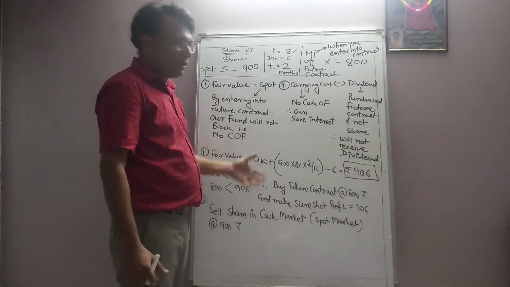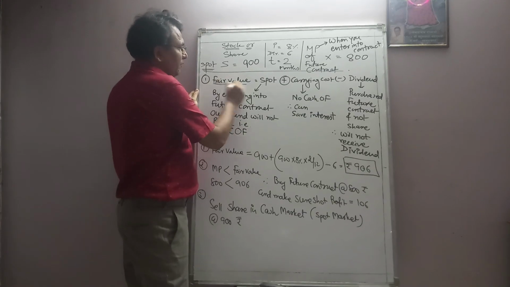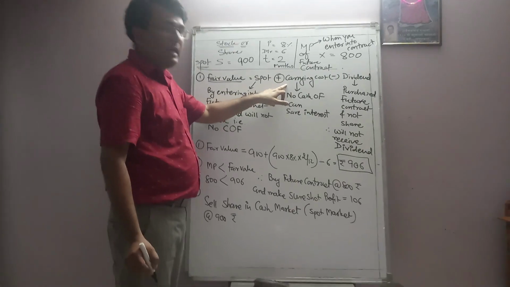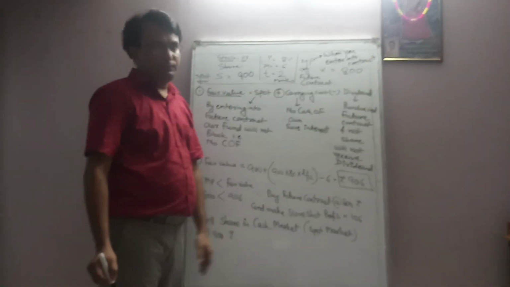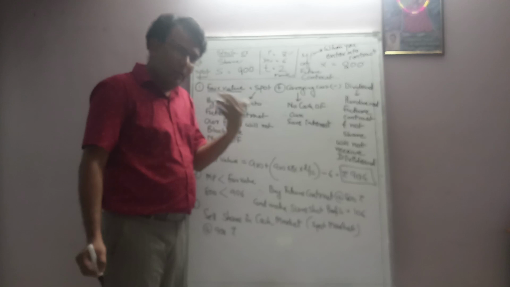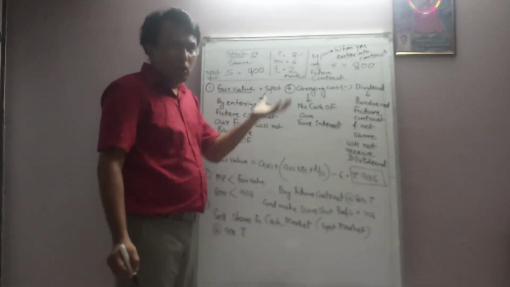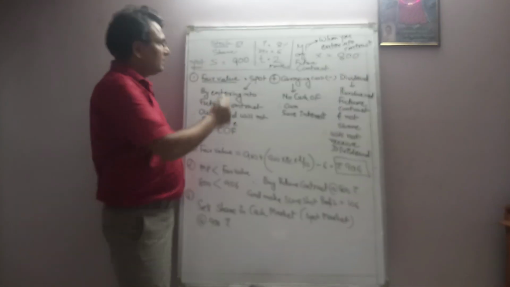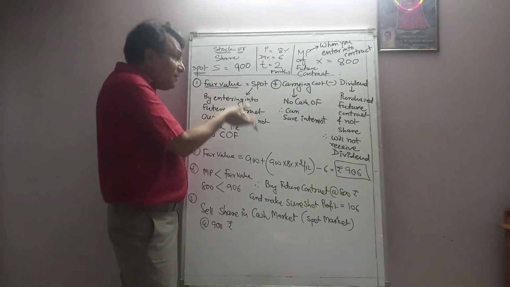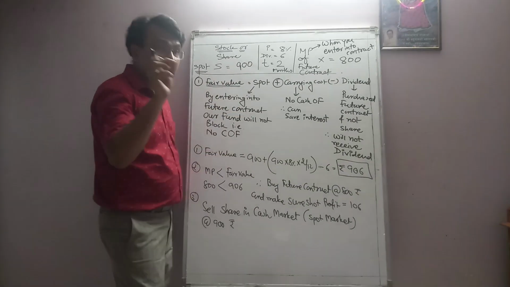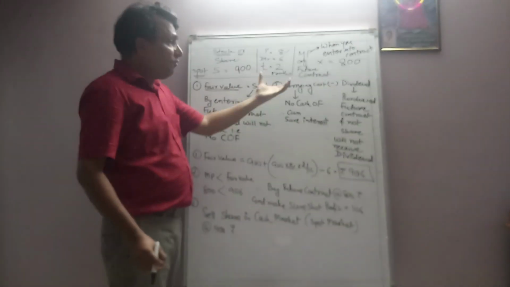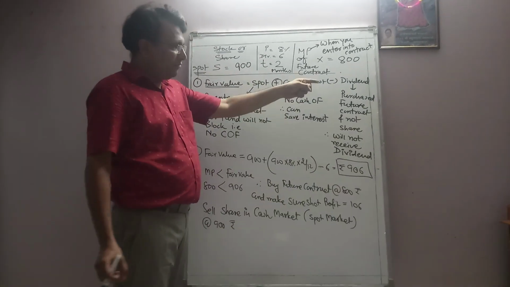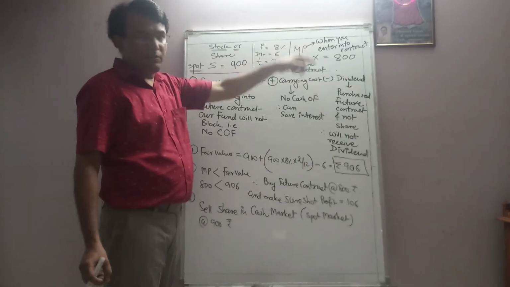Now first, we need to understand fair value, as I've said in that case also. So in the example only we'll understand. The fair value of the future contract is nothing but equal to spot price plus carrying cost minus dividend. This is a basic formula. Other formulas are also there, but this is the basic formula to understand this strategy. Spot price is nothing but cash price. Why we have taken spot price in the formula, that we need to understand. Then why we have added carrying cost to the spot price, that we have to understand. And finally why we have deducted dividend, that we have to understand.